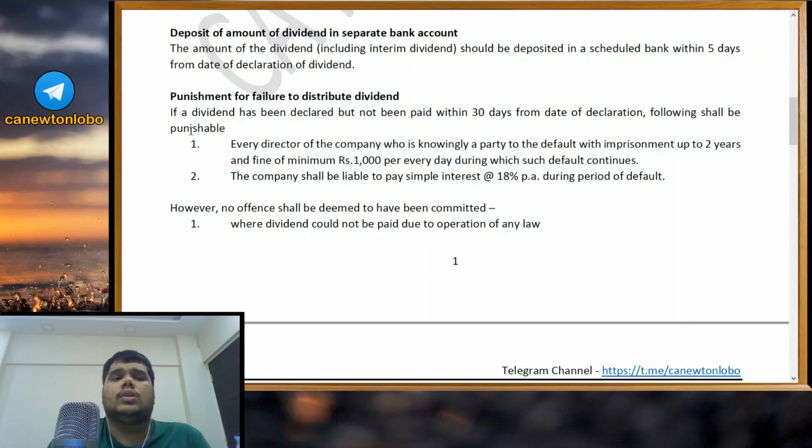Now, the deposit of amount of dividend in separate bank accounts. So this is like a procedure of dividend. First thing was within 30 days you have to pay off the dividend. In what all modes you can pay the dividend. And there is another procedural part. What is this procedural part saying?